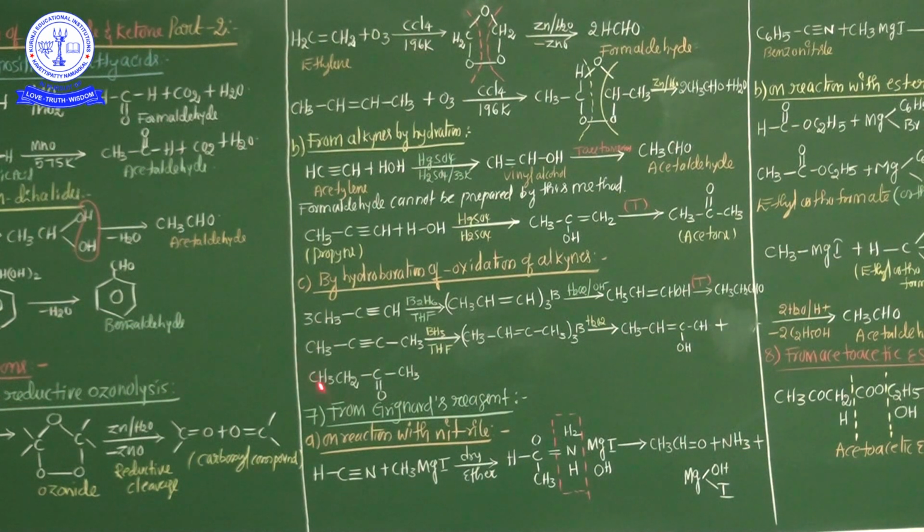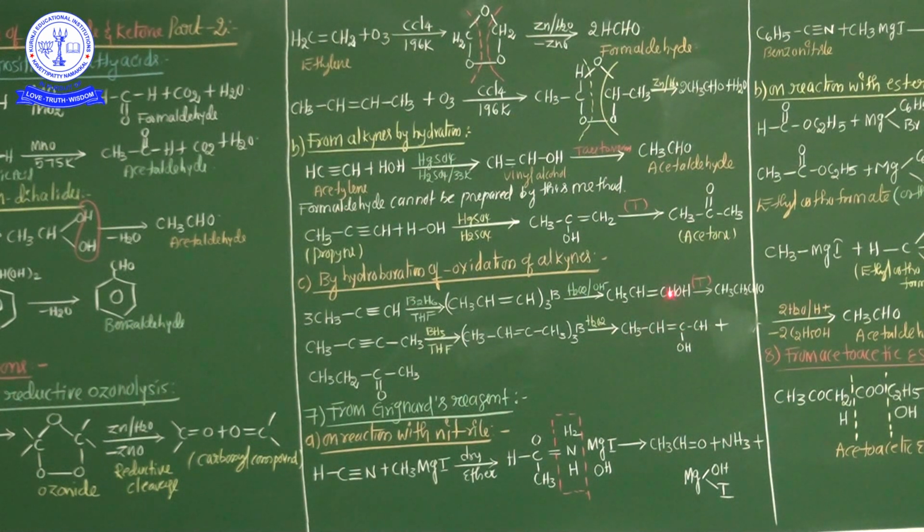So now see here, first example, propyne. 3 moles of propyne, CH3 C triple bond CH, with B2H6 and THF gives CH3 CH double bond CH, thrice B. Then hydrogen peroxide is used, and the enol form is formed.